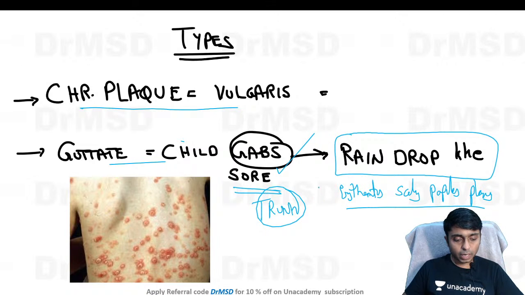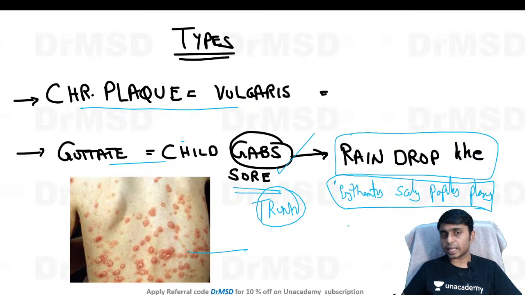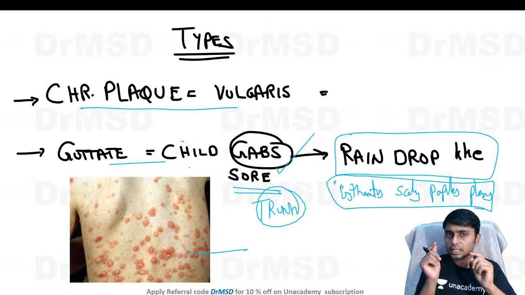Yes, Vikash Kumar, you are right, group A beta hemolytic streptococci, and after the infection there will be the appearance of all these raindrop-like lesions, that is, a shower of lesions. Here you are able to see in the picture as if someone has showered all these lesions over this child. The lesions are arranged over the trunk, and are erythematous, and they will also show scaling. But unlike psoriasis vulgaris lesions, these guttate psoriasis lesions are very small. So that is the reason why they are compared to the raindrop pattern.